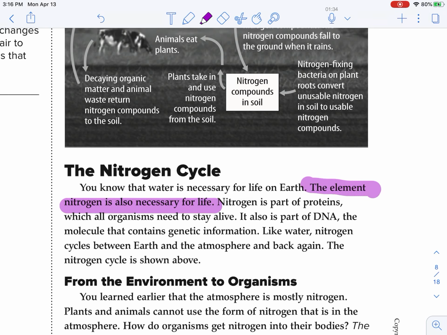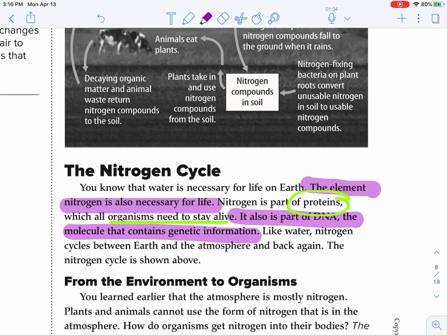So nitrogen is on the periodic table right next to carbon. Nitrogen is part of proteins, which all organisms need to stay alive. So we're going to go ahead and circle that all organisms need protein. It is also part of DNA, the molecule that contains genetic information.